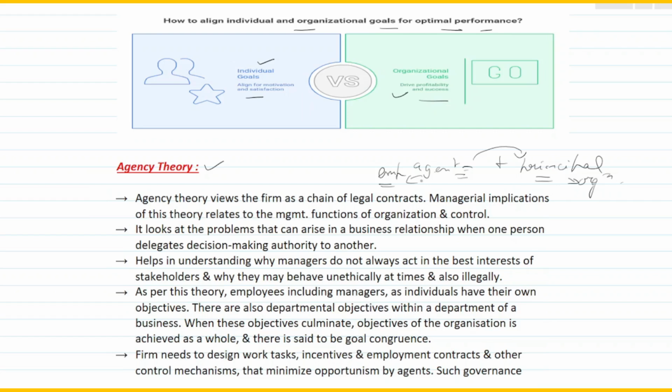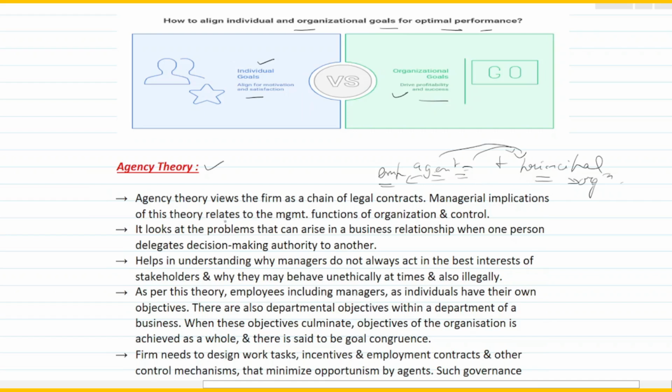Whose behalf? Principal's behalf, without regard for the agent's self-interest. So the agent will not be concentrating on self-interest. That means he should not take undue advantage of the powers or the kind of access that he has to different resources. He would be working only in the best interest of the principal. Eventually he would be rewarded for that, right? So that is what agency theory is all about.